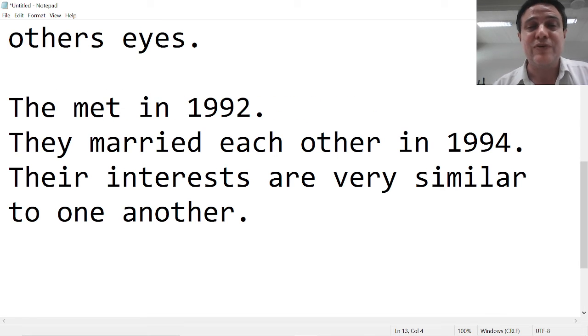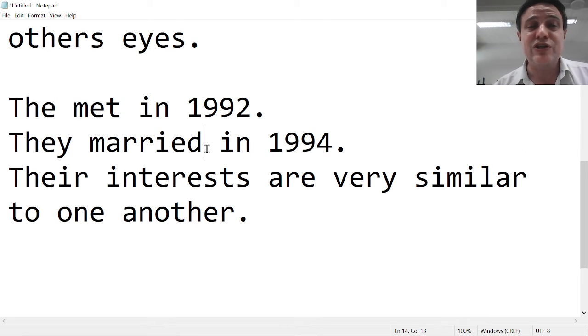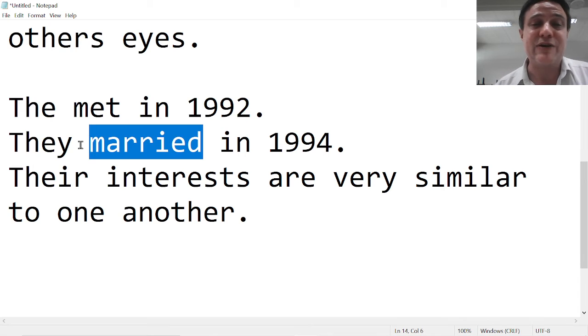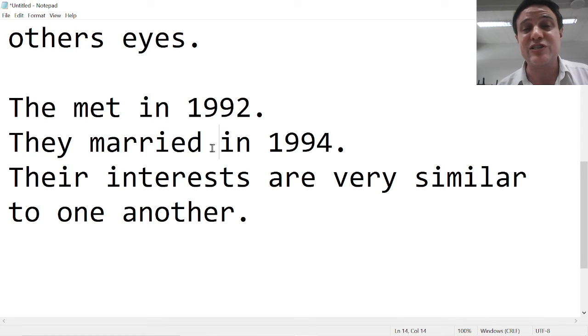That works too. They married each other in 1994. We can get rid of each other because generally we know when people marry, it's two people who get married, and that the man marries the lady and the lady marries the man. That's how it works. So we can dispense with the each other and one another.